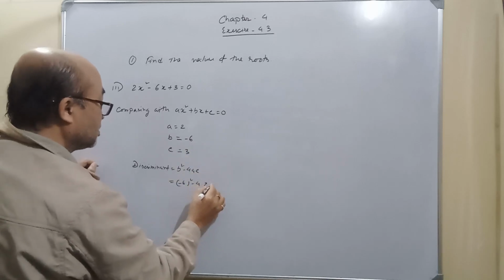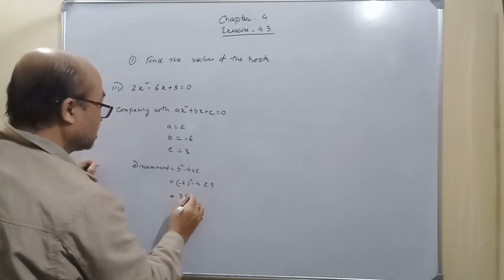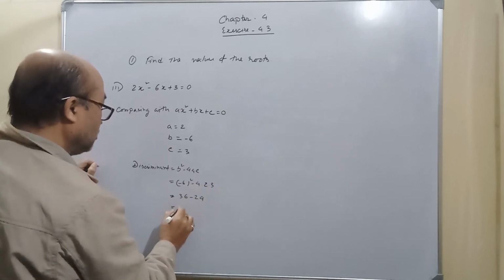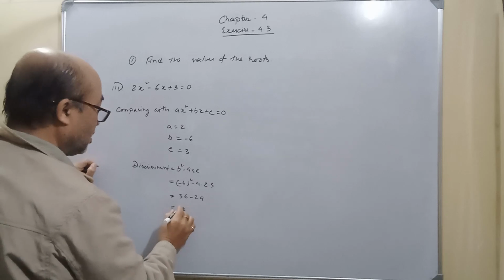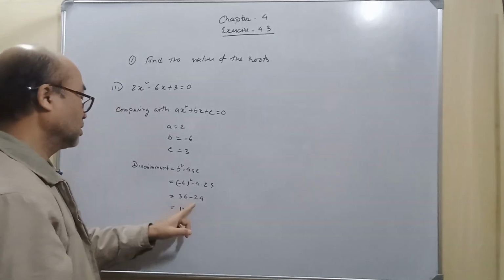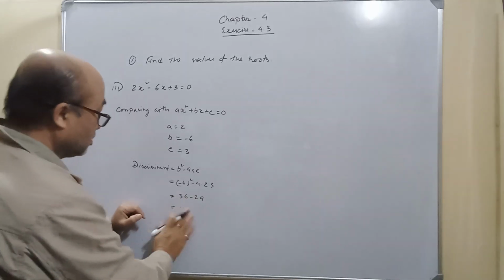Minus 6 whole square, 36, minus 24. How much? 12. So what is the conclusion?